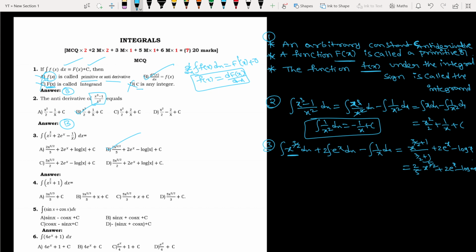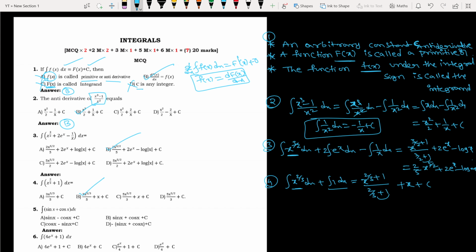So next question, the fourth one: integration of x power 2 by 3 dx plus integration of 1 dx. Even though it looks complicated, x power n can be written as x to the power 2 by 3 plus 1 divided by 2 by 3 plus 1, plus integration of 1 dx, which is x, plus c, right? Now if I simplify this, what will it be? 3 1s are 3, 3 plus 2 is 5 by 2. Reciprocal means 3 by 5 x to the power 5 by 3. So which option is correct? So second option. It's a very easy question.